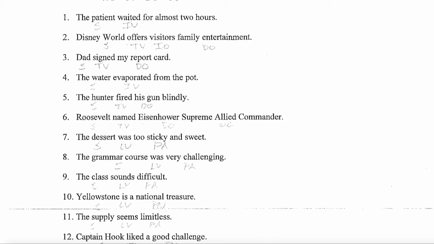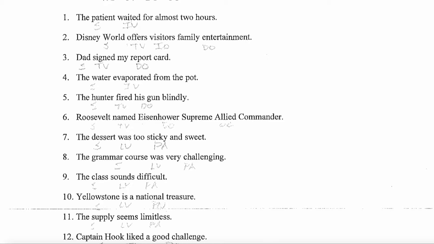The B test works. So sounds here is a linking verb. So we have S-L-V, and difficult. Difficult is an adjective, right? So the class sounds happy. So difficult must be an adjective because we can substitute a word that we know is an adjective in its spot.